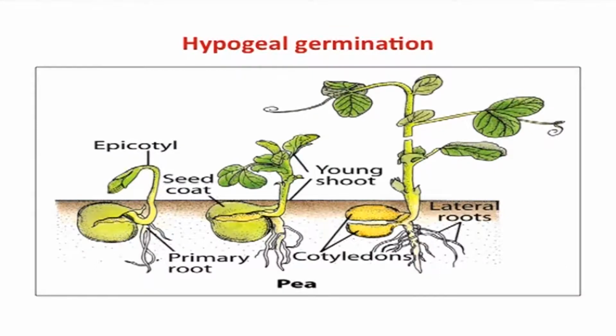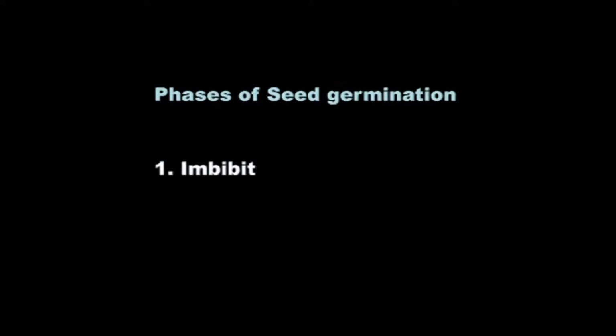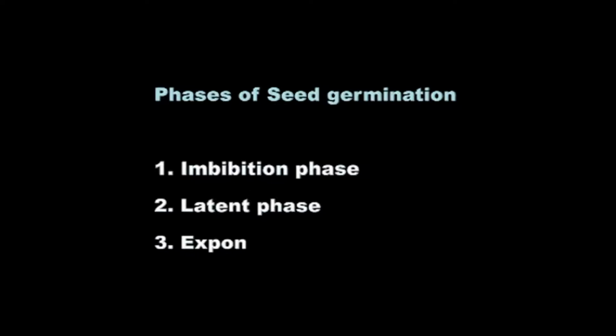Here also, as the name indicates, hypo means below, geo means earth, hence the term hypogeal. Even though germination is a single rapid event that results in formation and establishment of a seedling, if observed very closely, three distinct phases can be visualized. They are: 1. Imbibition phase, 2. Latent phase, 3. Exponential growth phase. We shall see what happens in each phase.